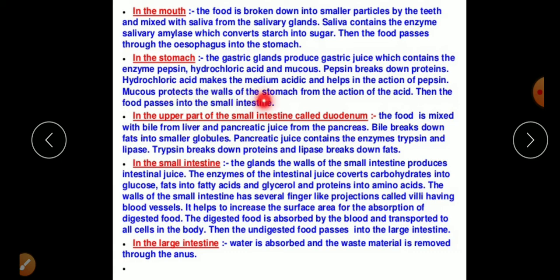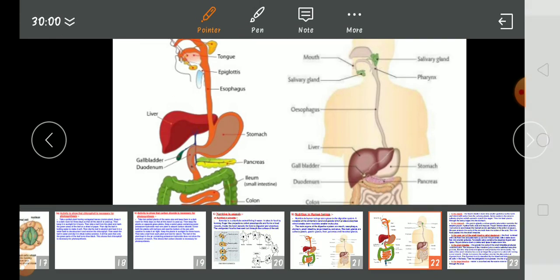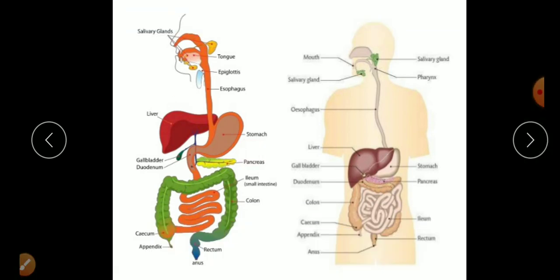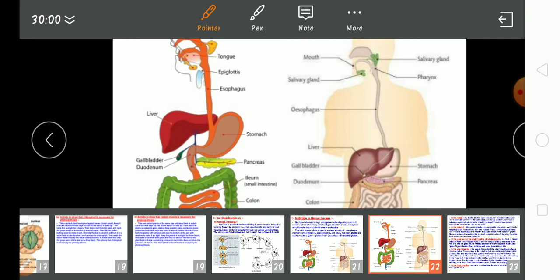Then the food passes to the small intestine. We are talking first about the upper part, which is called the duodenum. Okay, the food is mixed with the bile juice from the liver and pancreatic juice from the pancreas. This is the important point. It means in the duodenum, two juices are put down: the bile juice from the liver and the pancreatic juice from the pancreas, right?